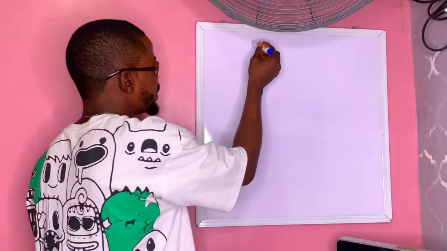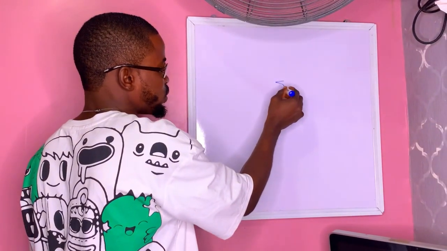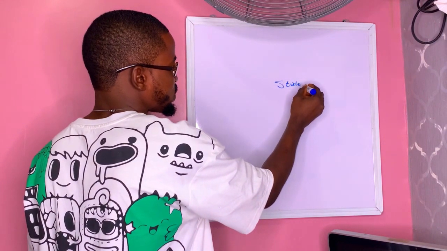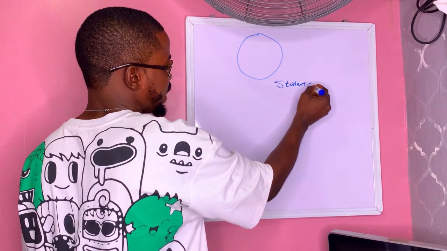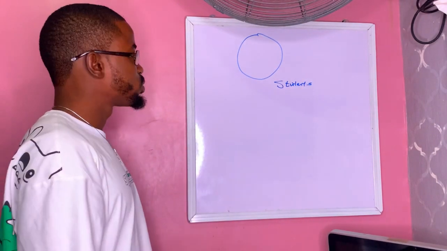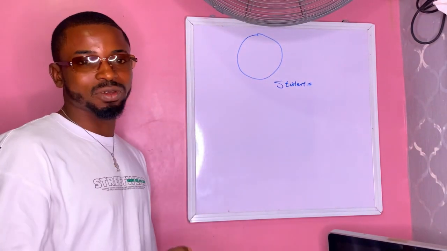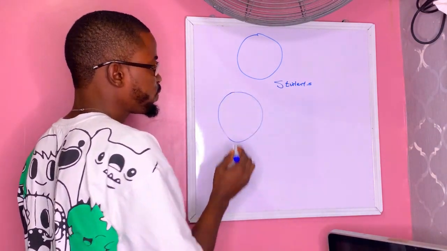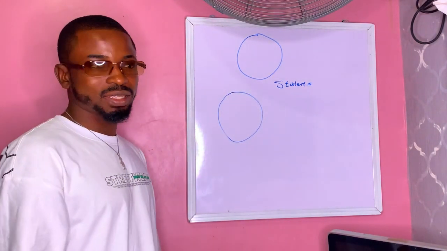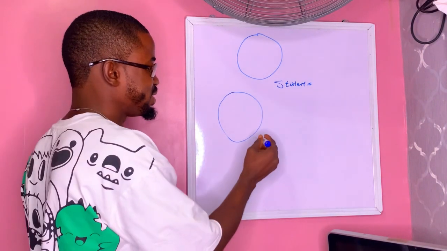Let's say we have a class of students, for instance, and we use this circle to represent a class of students. If there are no students, that is, students are not existing, that class is empty.